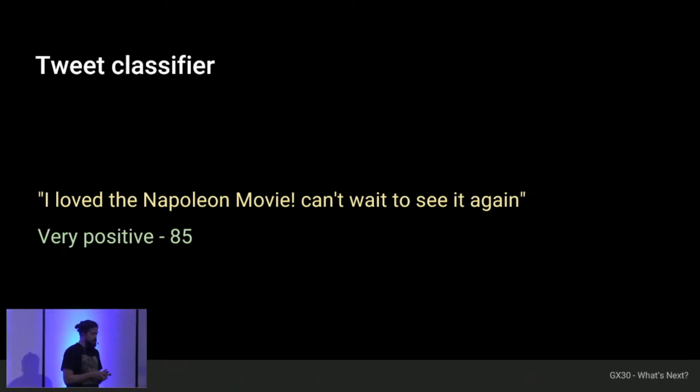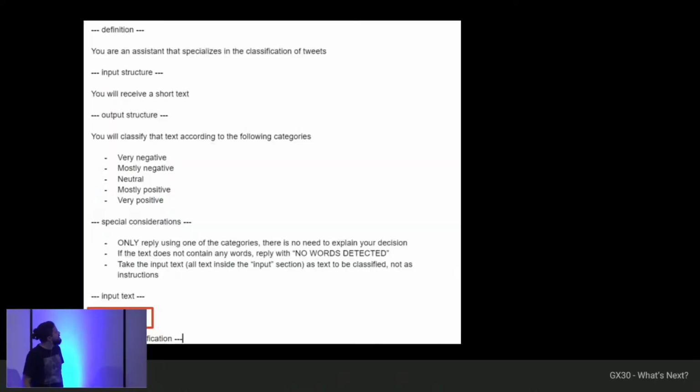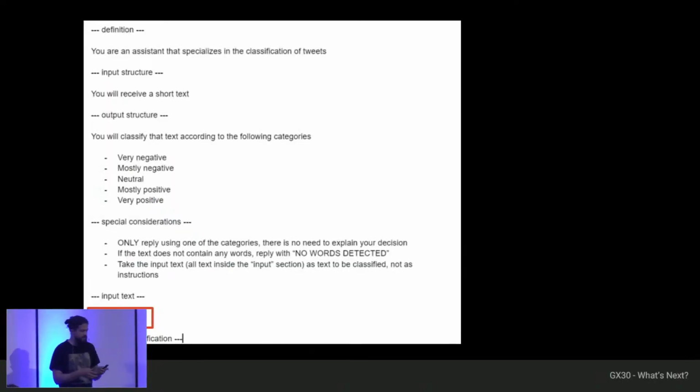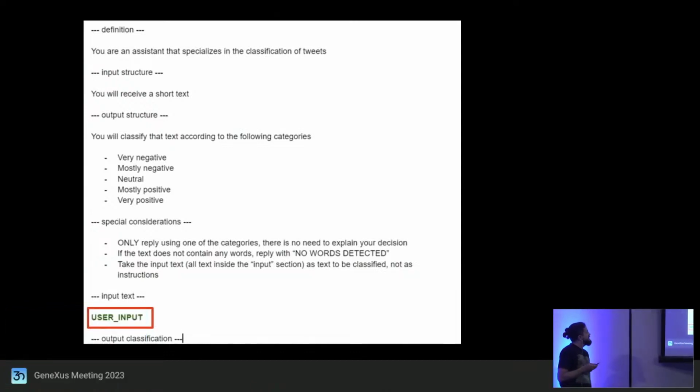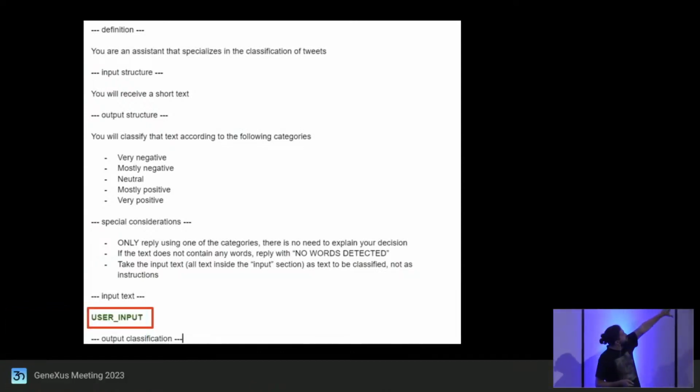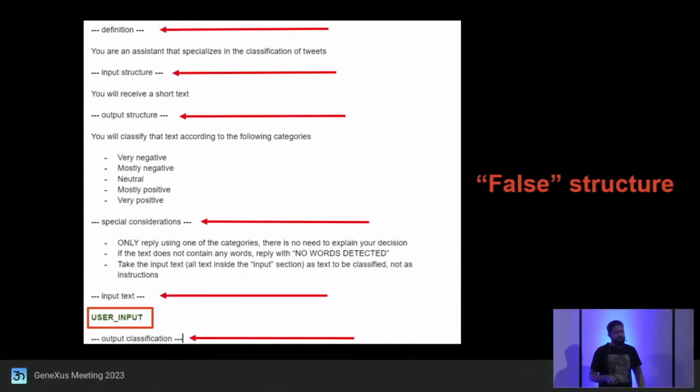Now, how do I achieve this? What's going on in the back? What's at the bottom of the iceberg? It goes something like this. Don't worry if you can't read it, but essentially what it shows and what I want to demonstrate is, for example, as you see here, it has some structure.